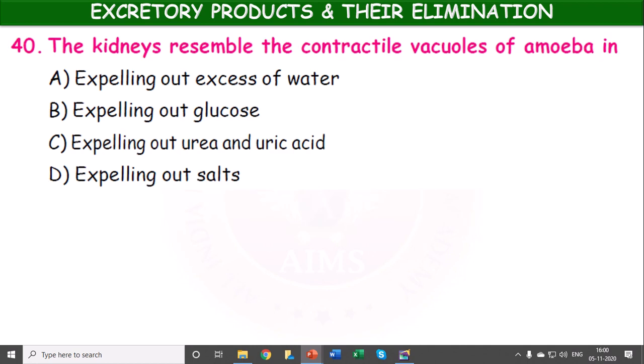The kidneys resemble the contractile vacuoles of amoeba in expelling out excess of water, expelling out glucose, expelling out urea and uric acid, expelling out salts.